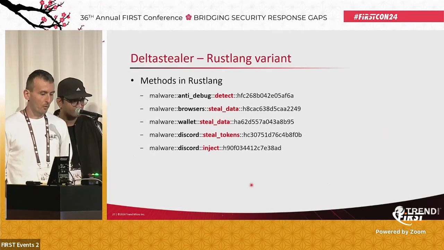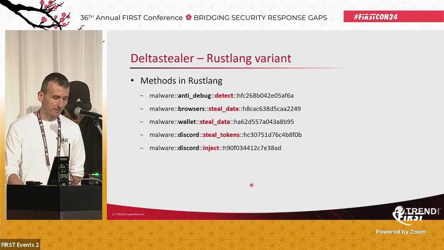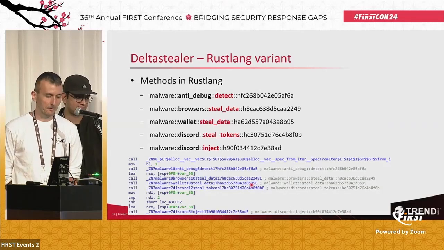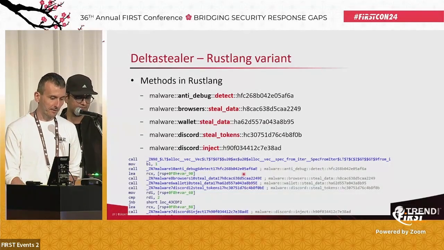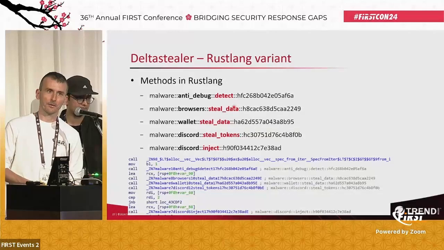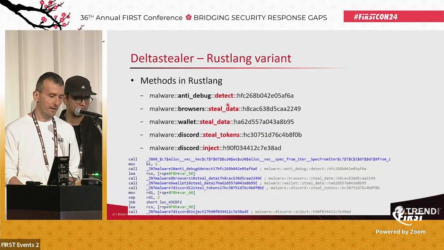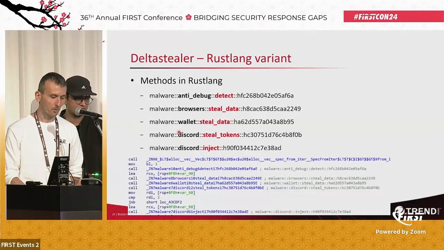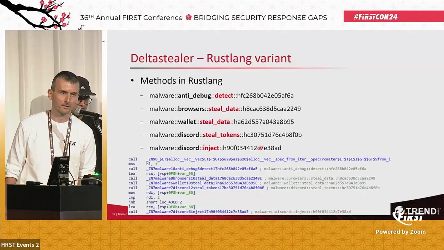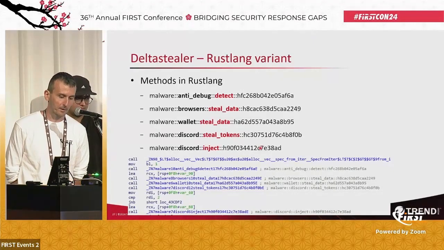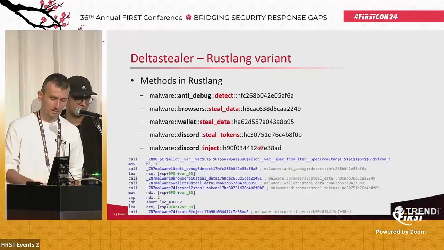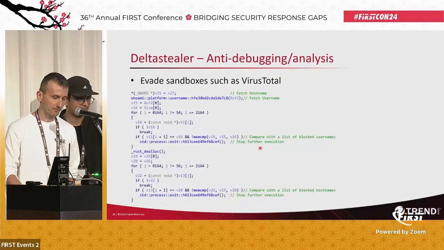When we open the file written in Rust-lang in the debugger, usually the names are very long and difficult to read, but after demangling, you can see that the threat actors were not very careful with renaming or hiding the meaning of their functions. So we could see methods or classes like anti-debug, detect, browser steal data, wallet steal data, Discord steal tokens, Discord inject. So it's pretty clear what the goal of all these functions was.